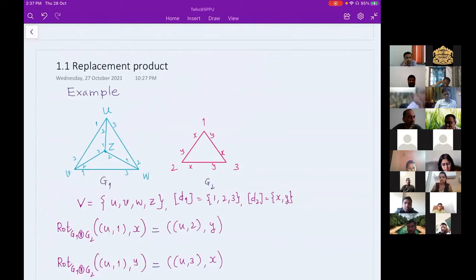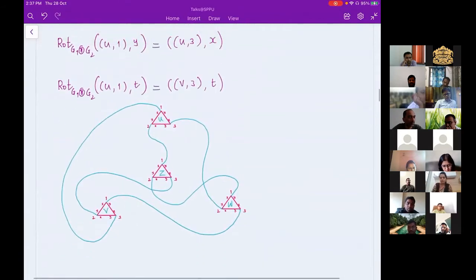So each vertex we will replace by this triangle. You can see there are 4 triangles because in the earlier graph there were 4 vertices. And now here you can see I have labeled these copies by the vertices of the first graph. So I can call it as a